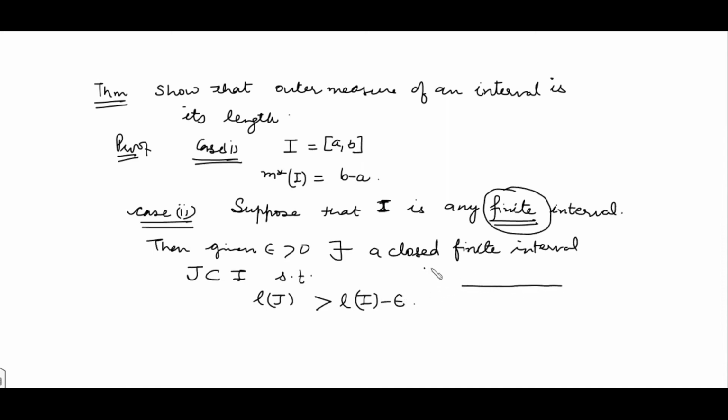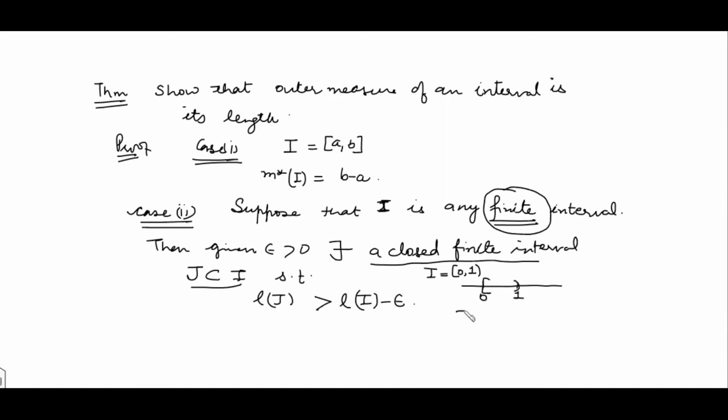For example, if you consider I to be the semi-open interval 0 to 1, we can always find a closed finite interval j which is completely contained in this interval.